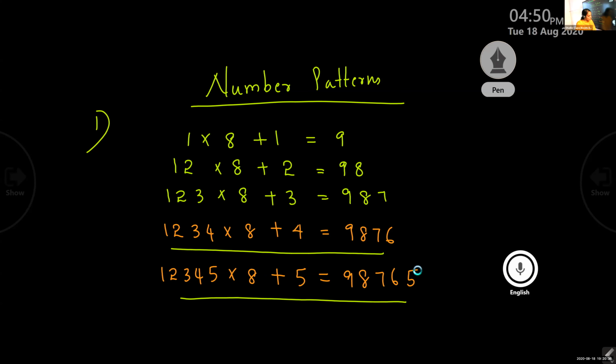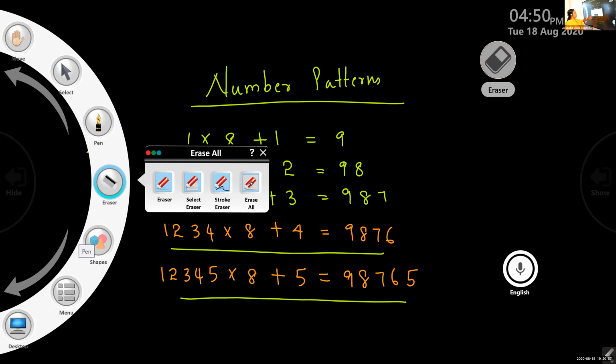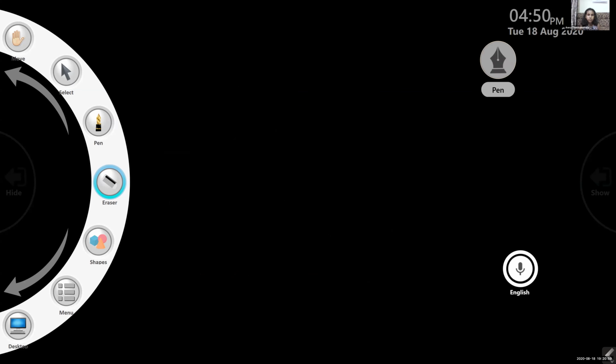I'll give some more examples. Ready? Yes, ma'am. Should we write this down now? No need. I'll send the notes. Okay, children. Just identify it. You know it, right? You understood? Okay. So I'll send the pattern.